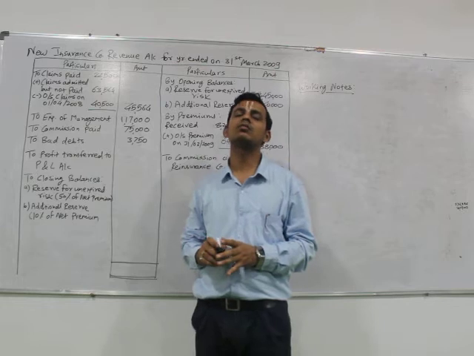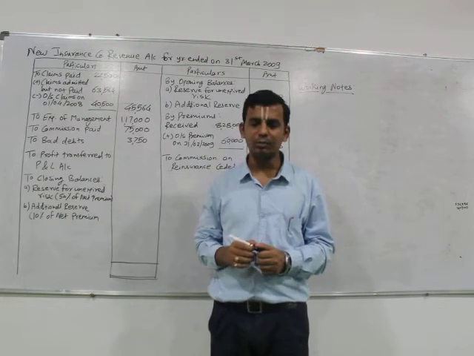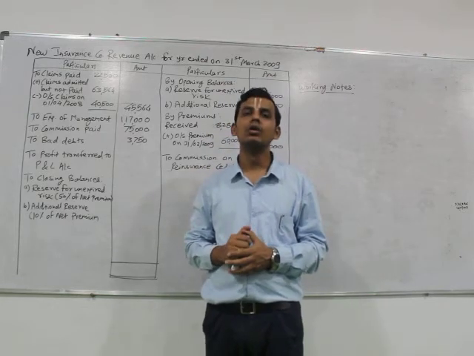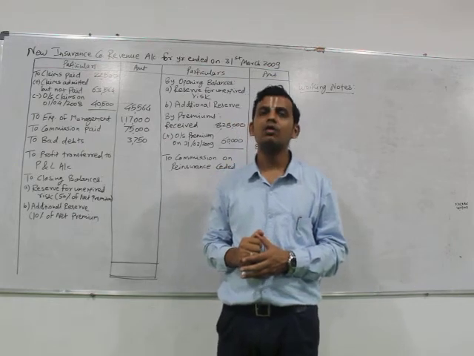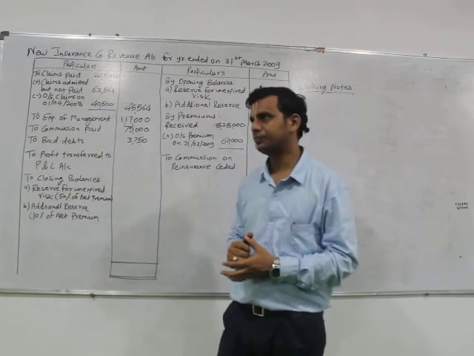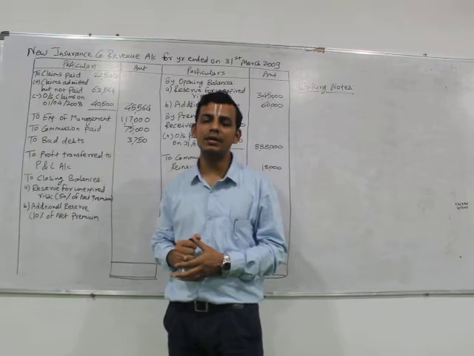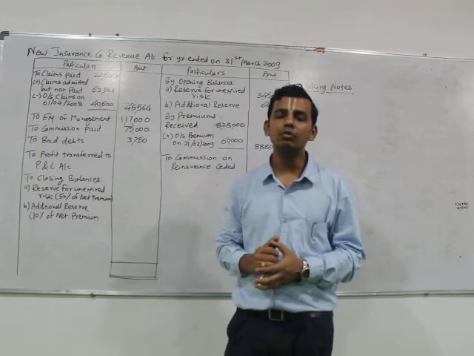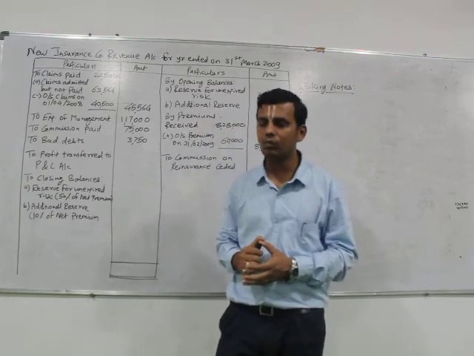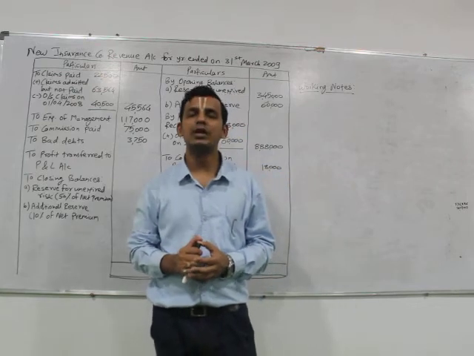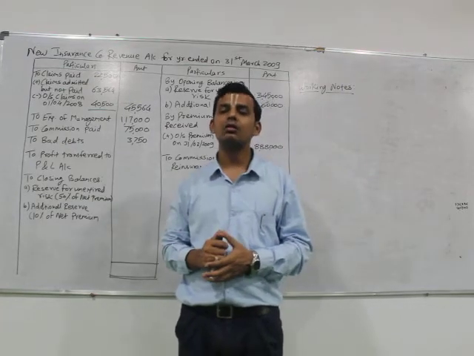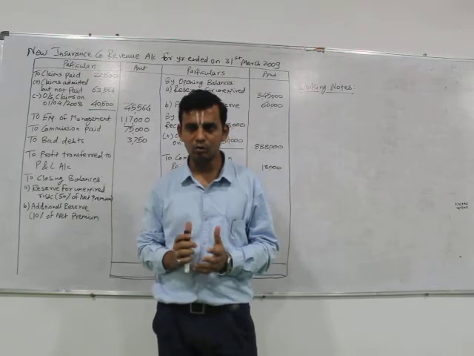In this video lecture, we will start with the numerical section of unit number 2. The link of the question is attached in the description box of the video. Kindly click it and refer to it for viewing the question, and the solution would be discussed here in this video. The question says that we have been given certain heads of a new insurance company, and we are being asked to prepare the revenue account of the company for the period ended on 31st of March 2009. Along with these, few adjustments are also provided to us.